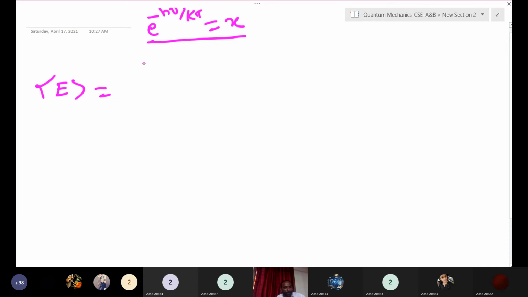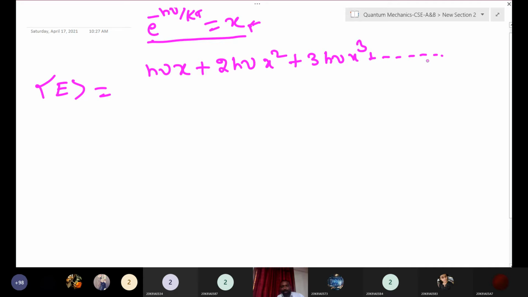Average energy is equal to: now, the first term, h nu into e to the power of minus h nu by kT. You substitute x. What will you get here? x, right? After that, 2h nu into x square. After that, 3h nu into x cube. This is a simple expression, you just have to substitute. Here also, simply substitute x and x square like that. It will continue.